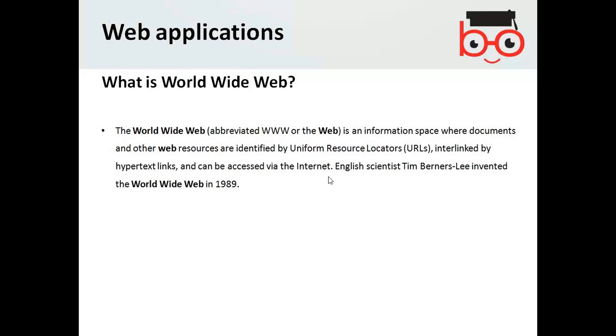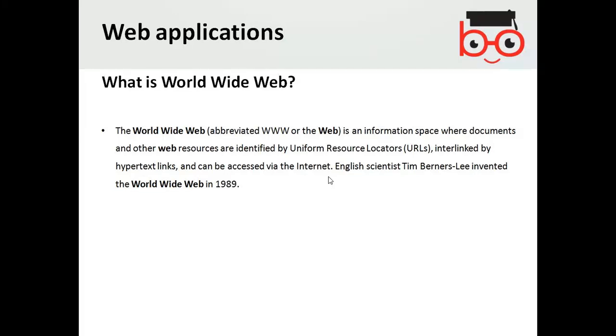They are interconnected with hyperlinks, the links that we see on the web pages, and that particular link is basically identified by the URL, the Uniform Resource Locator, the address bar of the browser, where you type, like, www.google.co.uk. So that is called basically URL.